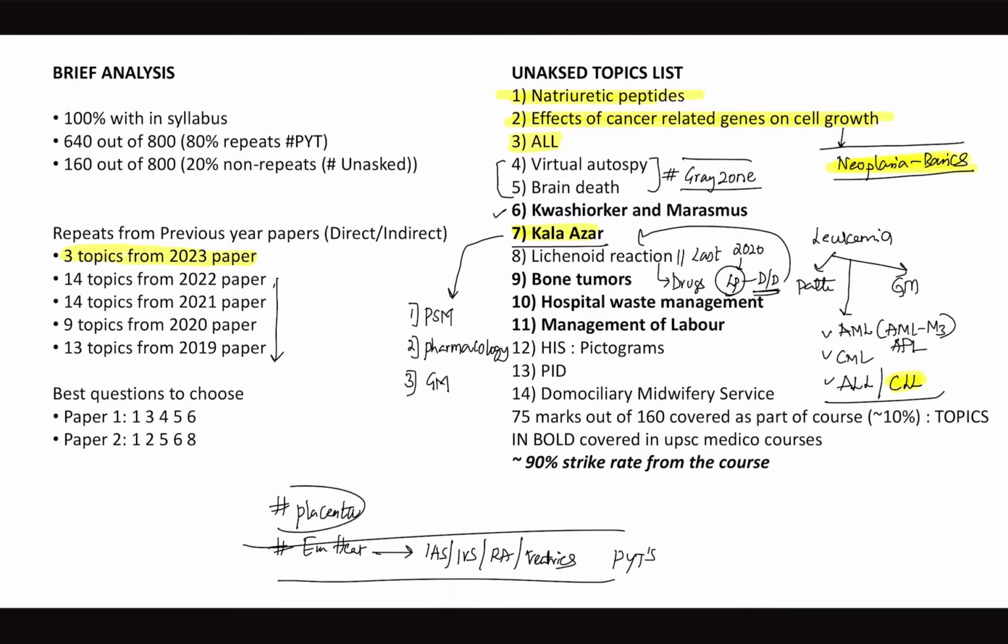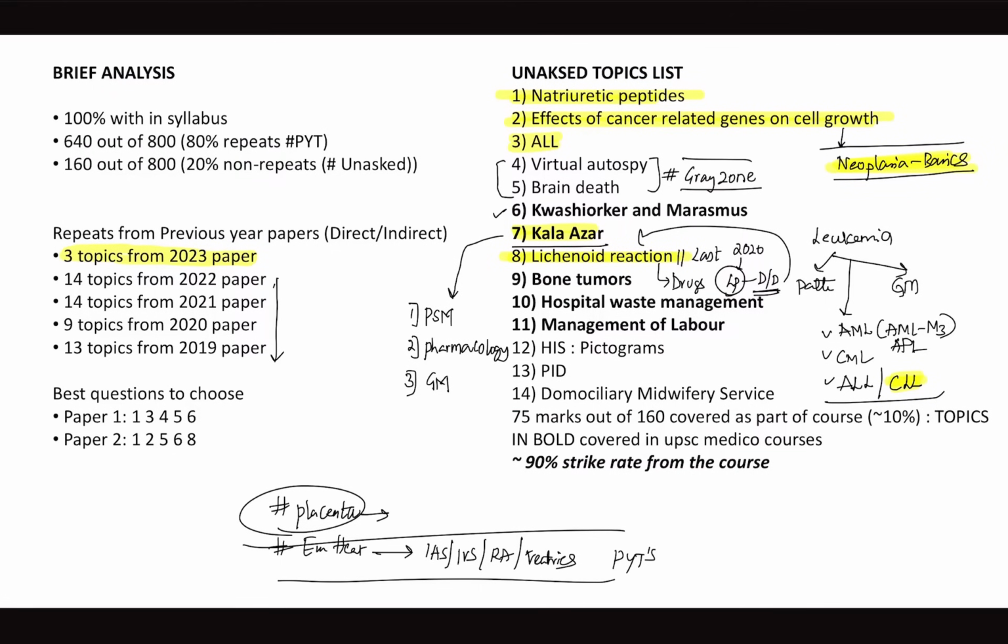And when it comes to placenta, again, every year they'll ask a question on placenta. One time they'll ask functions, another time developmental anomalies, or last time they asked the structure of the placental membrane. So the same topic, but a different touch to the question will be given. In that sense, when you see this question, lichenoid reaction, it is the DD part, the differential diagnosis part, of lichen planus.